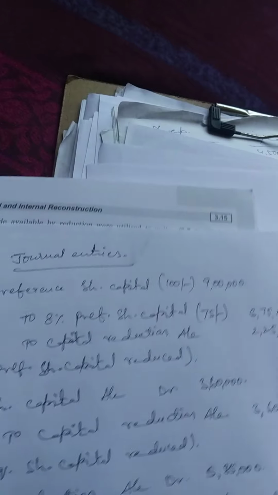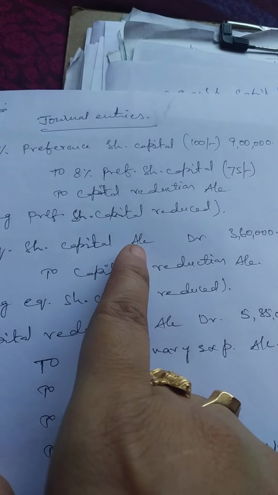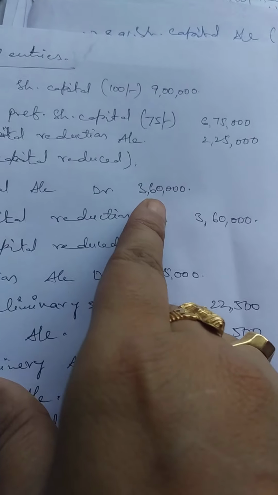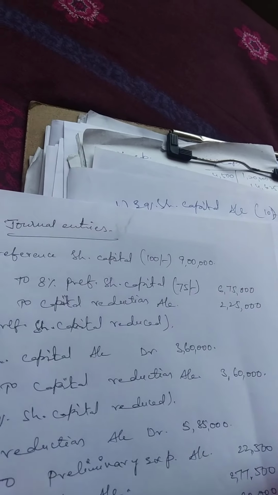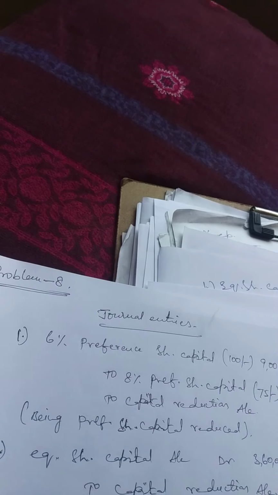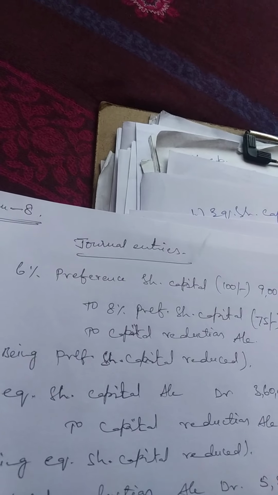Next, let us see the equity share capital. Prior to reconstruction, it is 9,000 equity shares fully paid up, 9 lakhs. Now he is asking to keep the face value at rupees 60 each. Equity share capital account debited 3,60,000 to capital reduction 3,60,000.